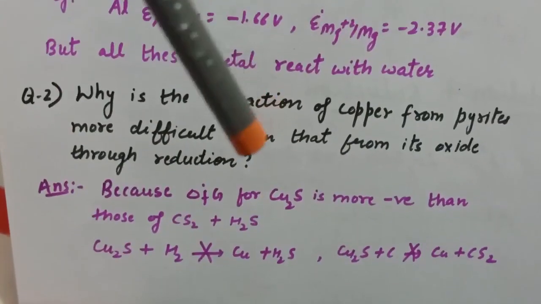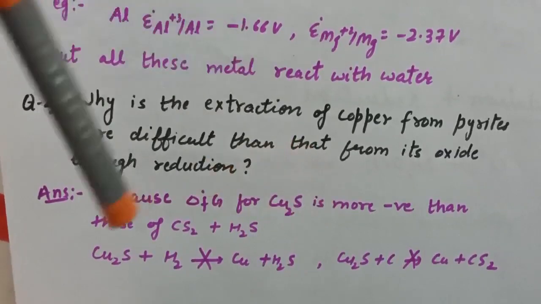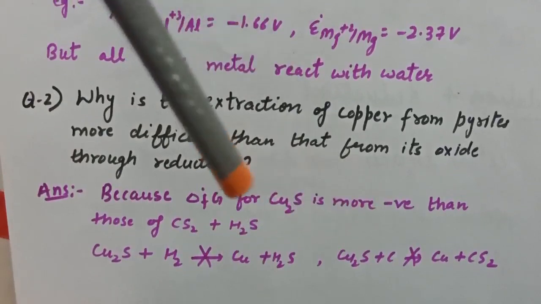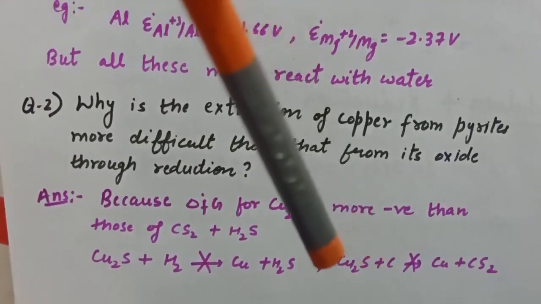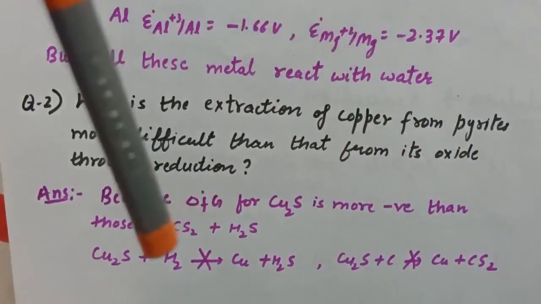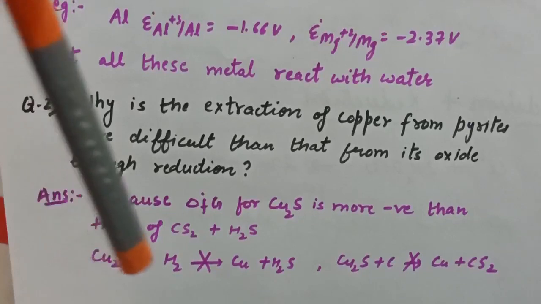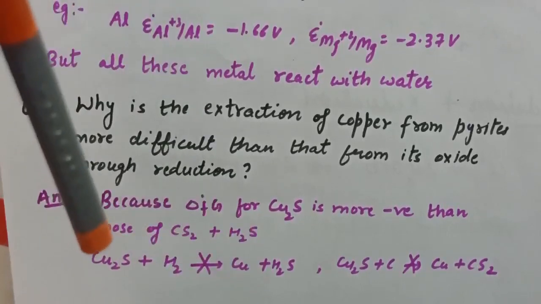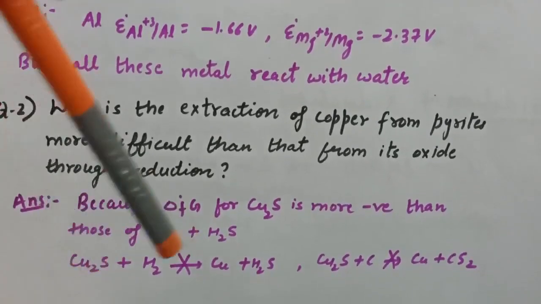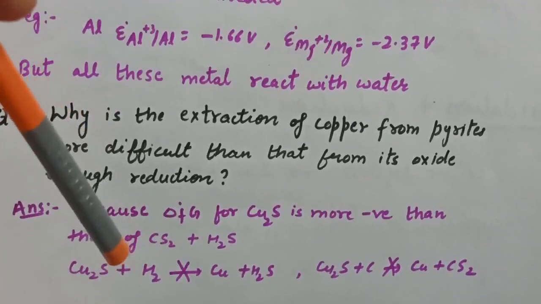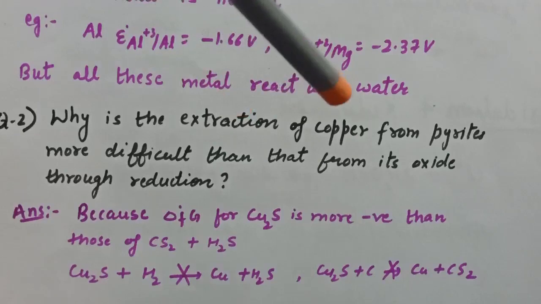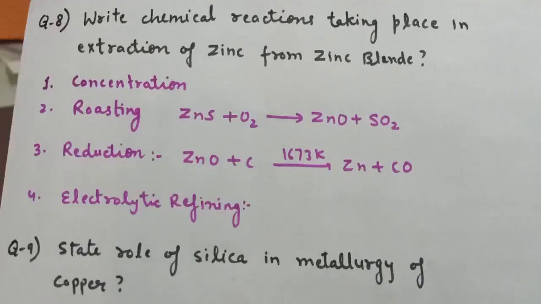H2S. So if we want to do the reduction of cuprous sulfide, this is the reaction: Cu2S plus H2 gives Cu plus H2S. And if we want to do the reduction with carbon, then the reaction will be Cu2S plus carbon giving copper plus CS2. Now what will happen? The delta G for this reaction is not negative. Means when we couple these two reactions, the overall delta G comes out to be positive, and hence we can say that the reaction is not feasible. That is why extraction of copper from copper pyrites is more difficult.